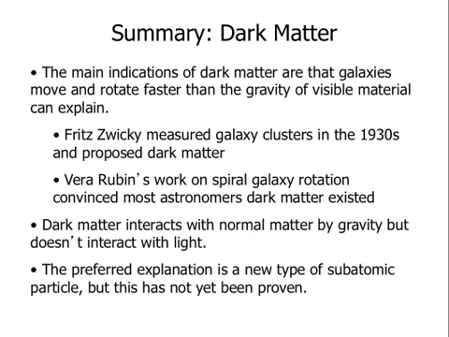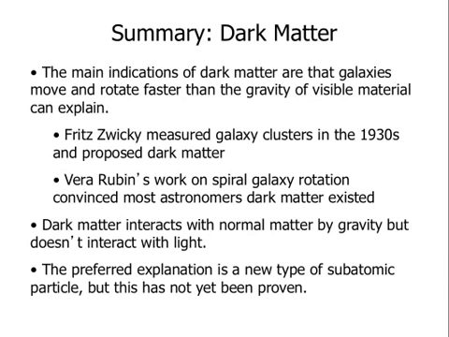So let's summarize all of this together. The main indications of dark matter, the main reason that we think we need some sort of matter that we can't see, came from observations of how fast objects are moving due to gravity. The first evidence was put forth by Fritz Zwicky in the 1930s when he measured how fast galaxies and galaxy clusters were moving, and he found that they were moving too fast.